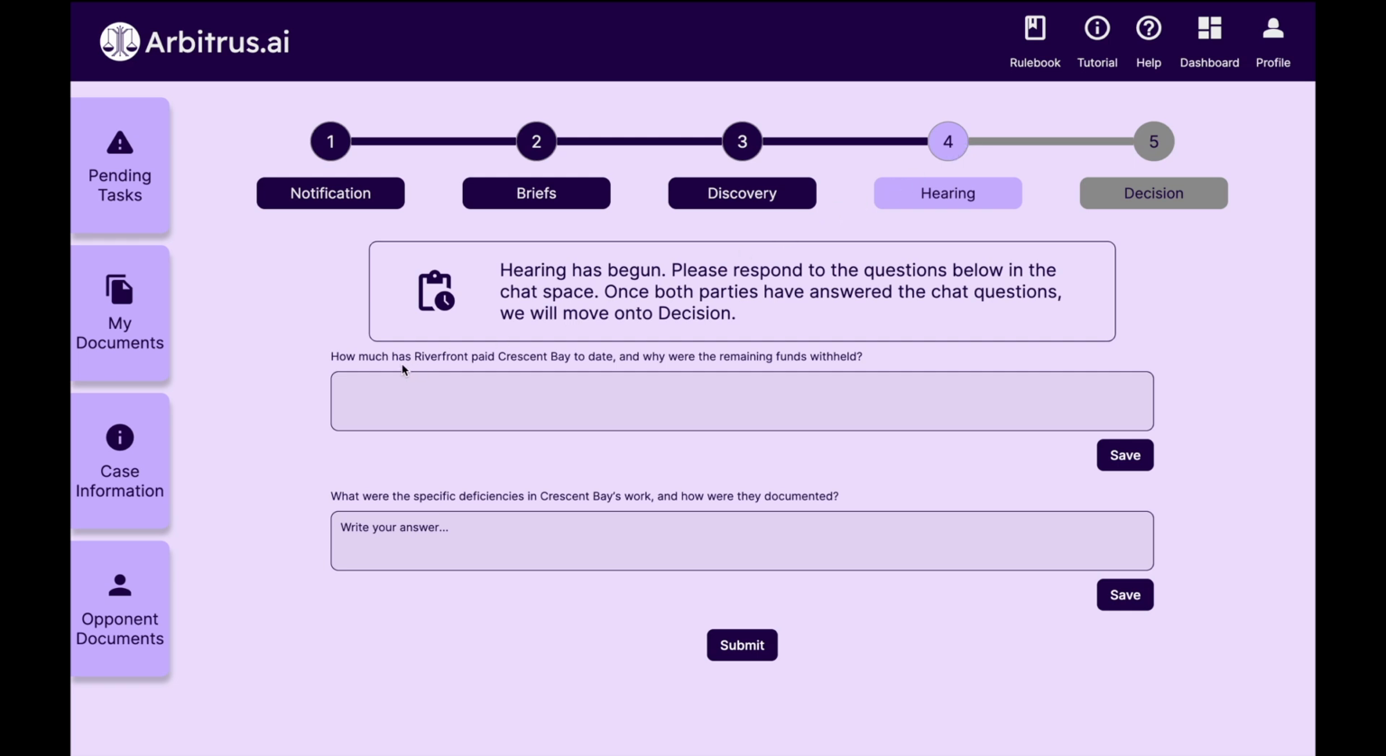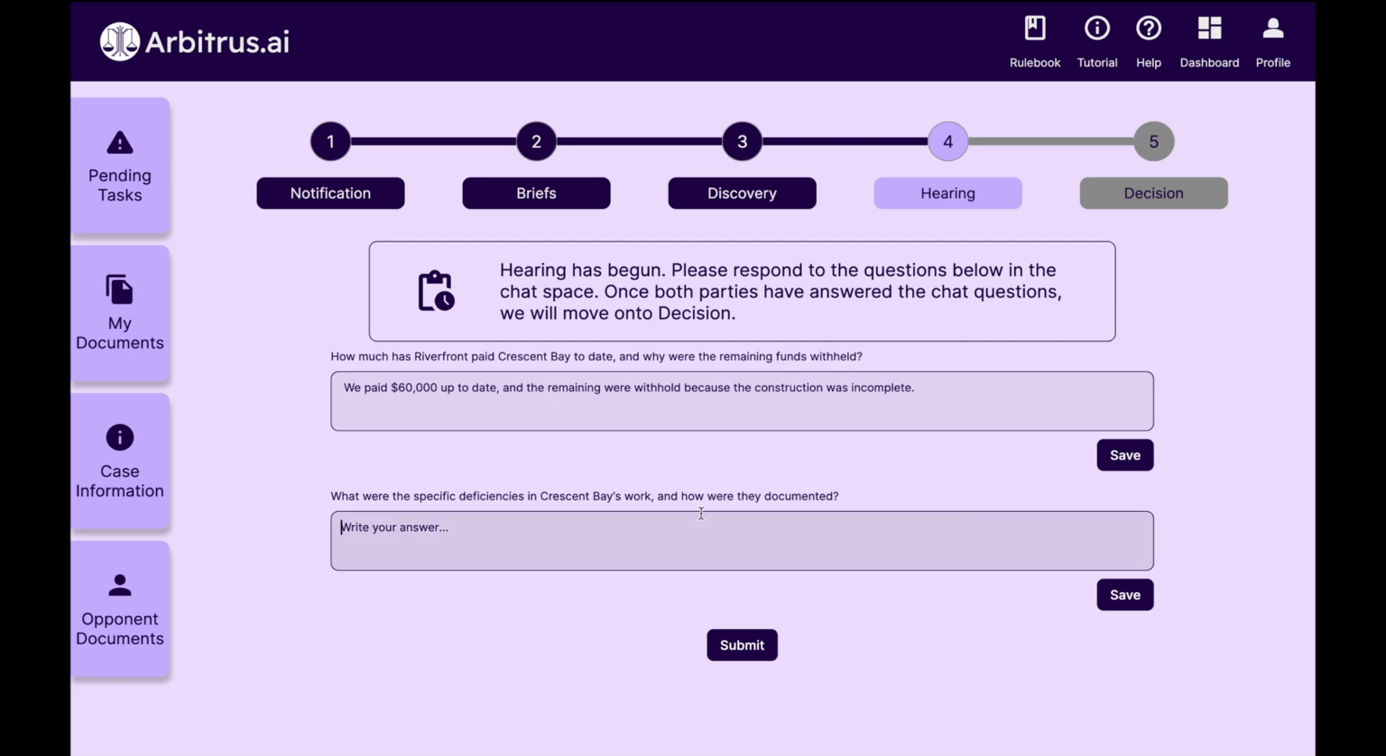Here, we see a question about Riverfront paying Crescent by date, and then asking why the rest of the funds were withheld. Let's answer it in a very simple fashion. We paid $60,000 up to date, and the remaining funds were withheld because the construction was incomplete.